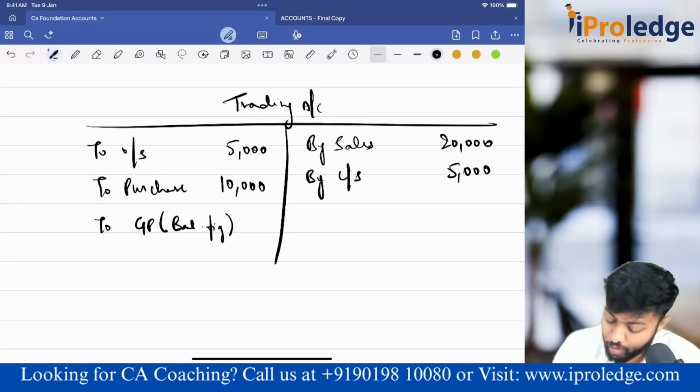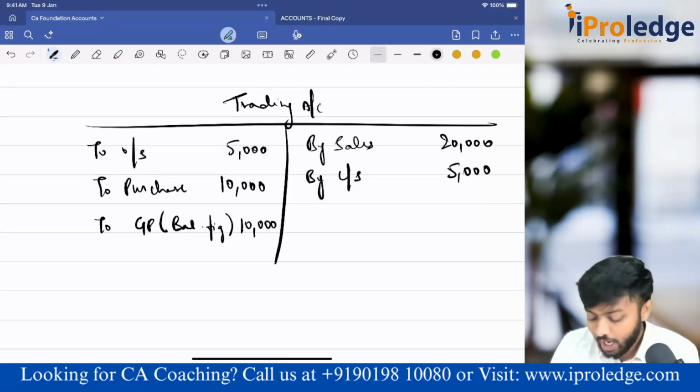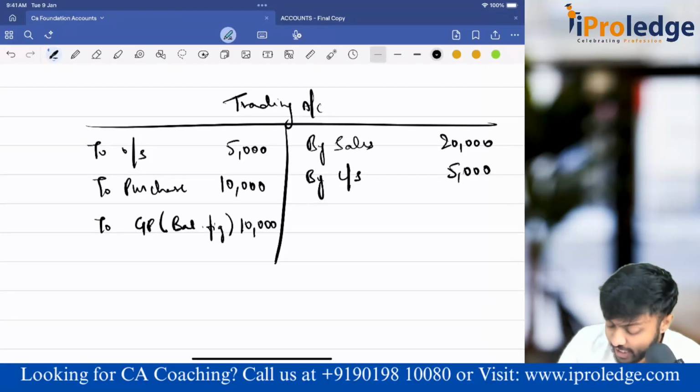Now how much is your gross profit? 25 minus 15, your gross profit comes to 10,000 rupees. Did you see? Now, say you overvalued your closing stock.